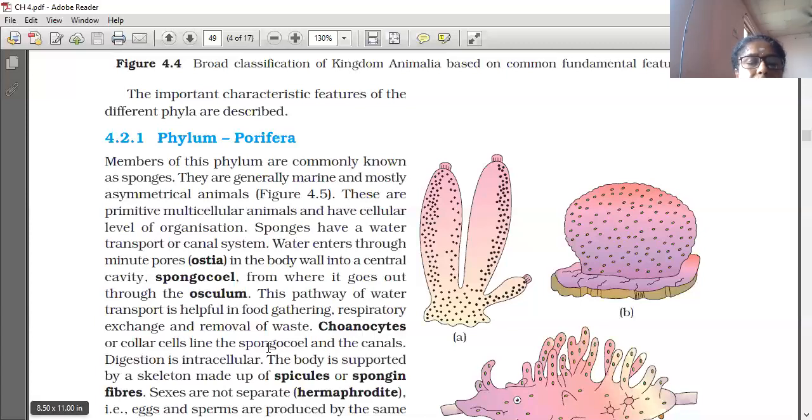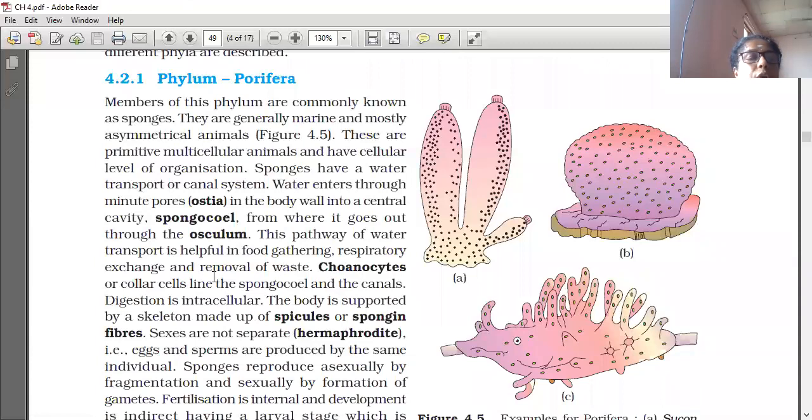Choanocytes or collar cells line the spongocoel and the canals. Choanocytes are also called collar cells. Digestion is intracellular; digestion takes place inside the cell only. The body is supported by a skeleton made up of spicules or spongin fibers.